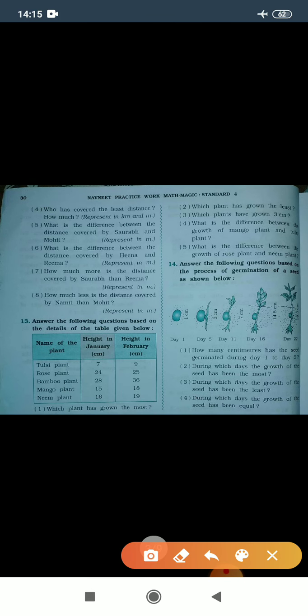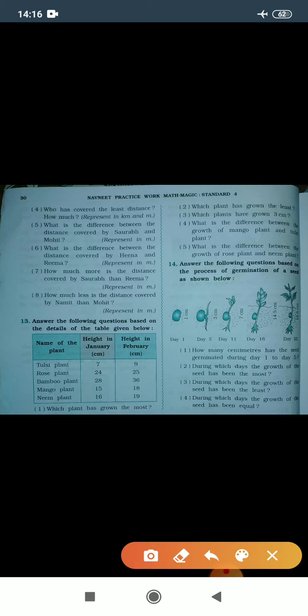Now we are going to solve question number 13. Answer the following questions based on the details of the table given below. One table is given here: name of the plant, height in January, height in February. With the help of this we need to answer the following questions.